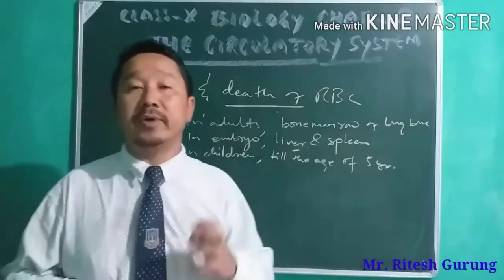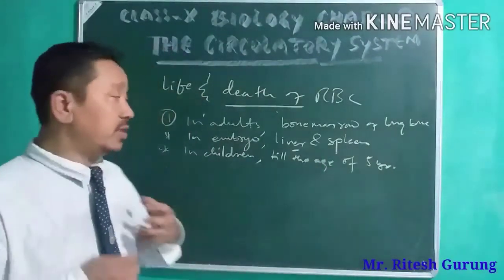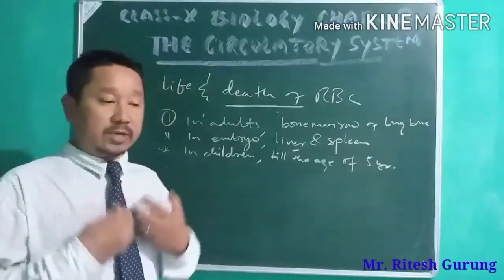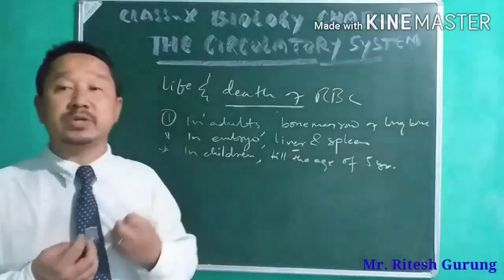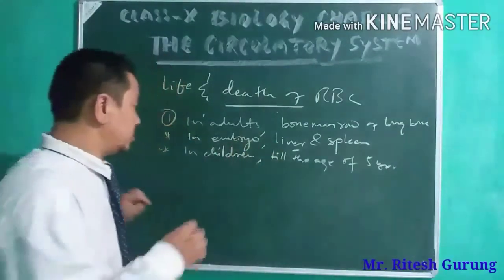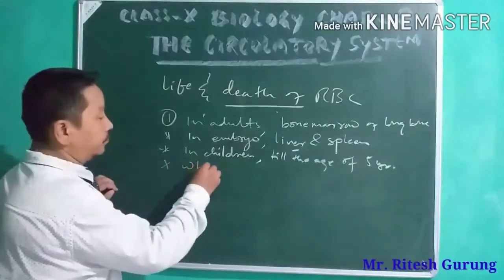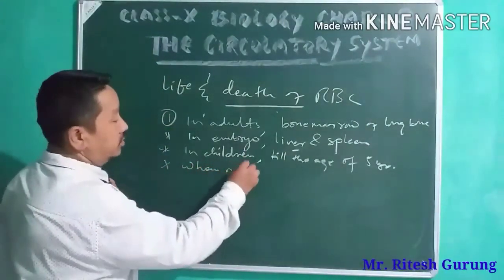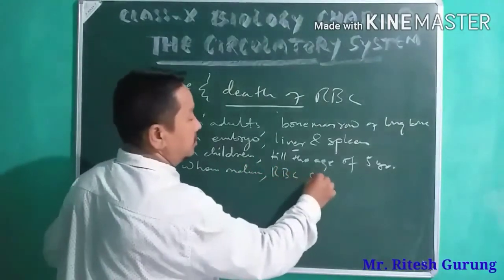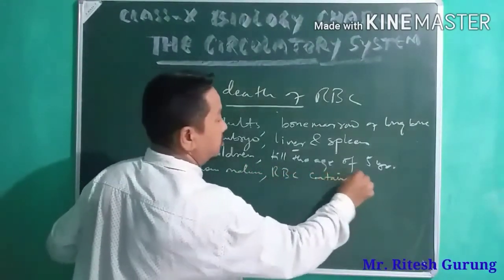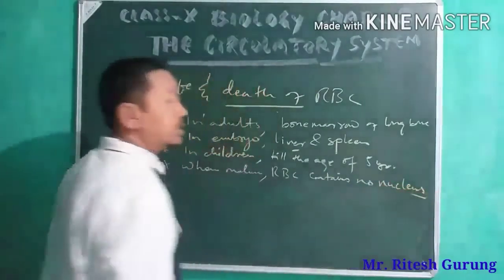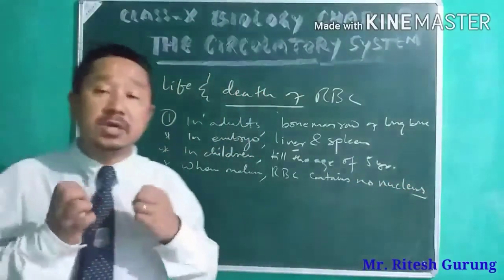All right, and when matured, that means when RBC is mature, not we are matured, then it contains no nucleus. There is no nucleus in RBC when it is mature.